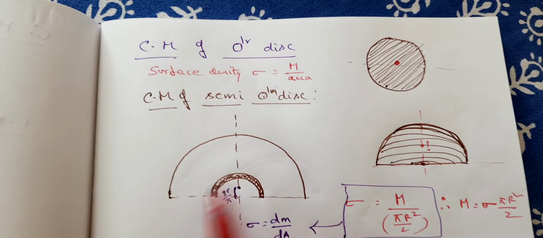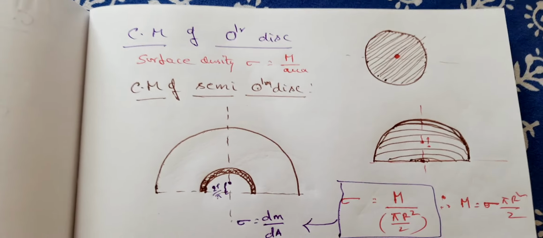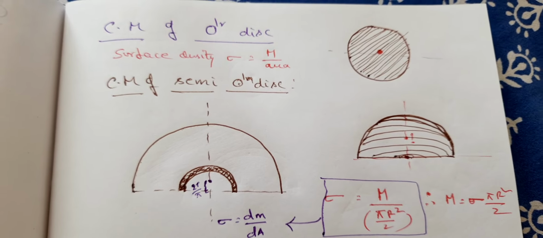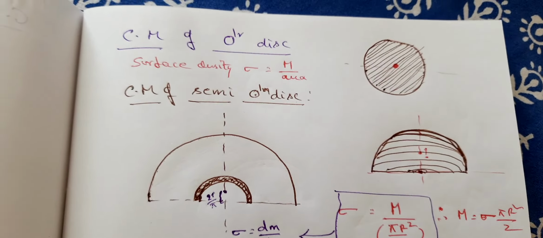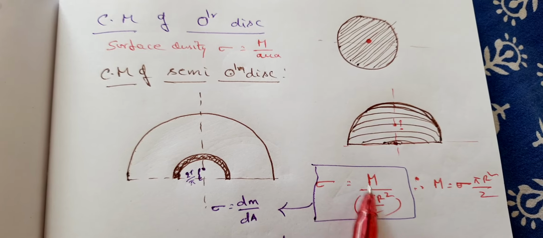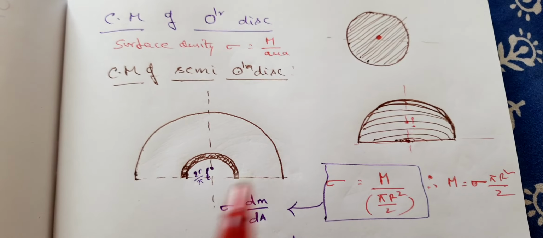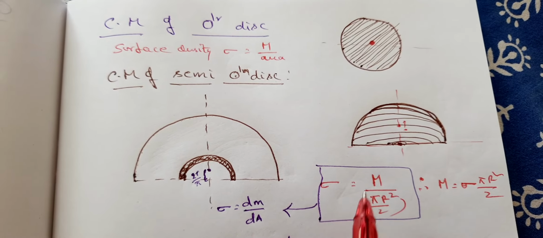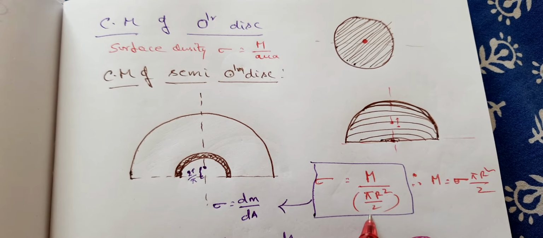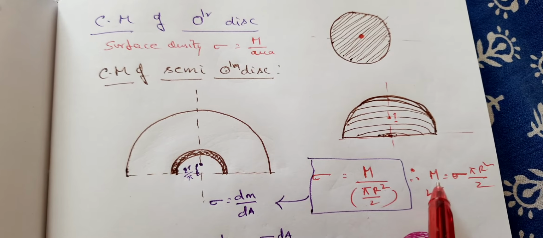Mass is distributed totally. So that means here area, or areal density. So what we are going to consider is areal density, or what we call a surface density also. Sigma is equal to m by area, or m is equal to sigma into area. Now in case of a circular disc, pi r square is the area. Semicircle means pi r square by 2. So sigma is equal to m by pi r square by 2, therefore m is equal to sigma into pi r square by 2. So this is how you can find out m. And finally you can replace in the formula with this one.